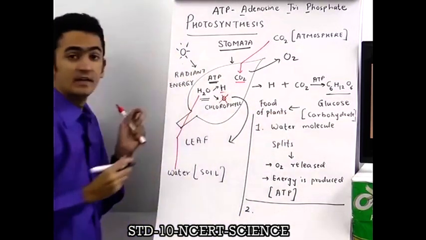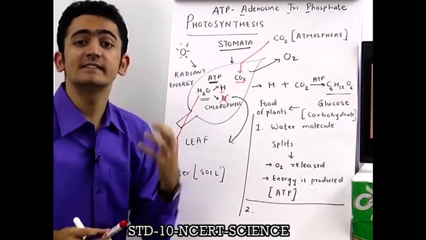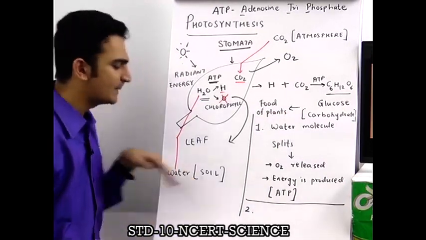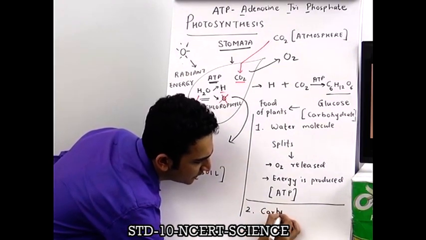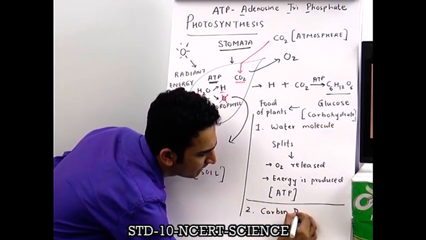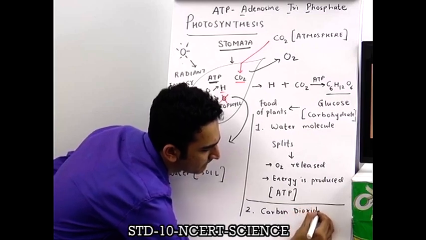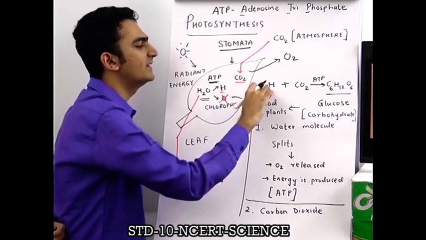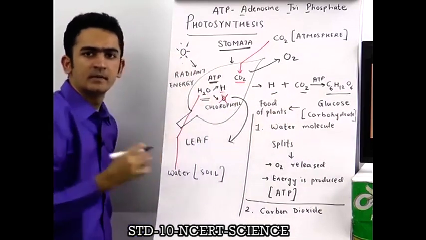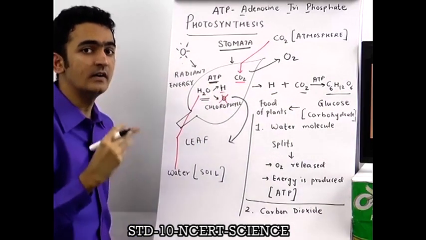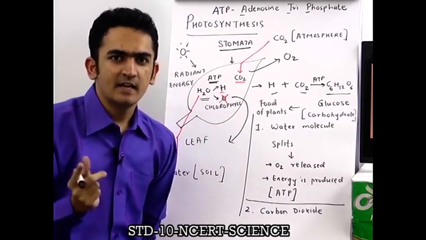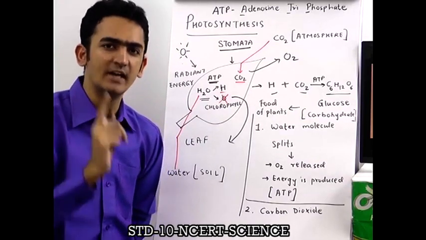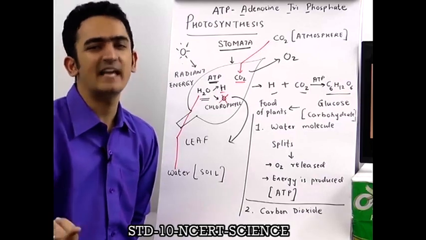So I hope now we understand how photosynthesis exactly happens. If you have to summarize, step number 2 is carbon dioxide reacts with hydrogen. In chemistry, whenever a chemical reaction happens with oxygen, it is called an oxidation reaction. And whenever a chemical reaction happens with hydrogen, it is called a reduction reaction.